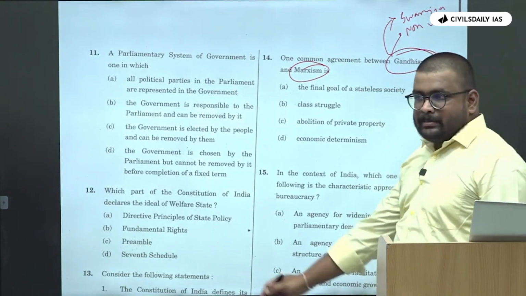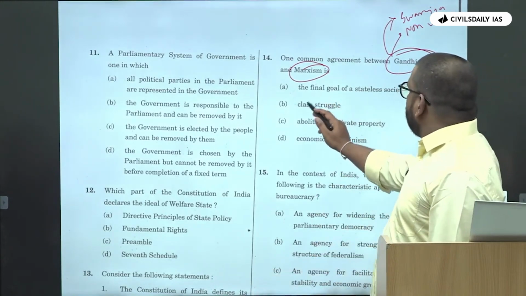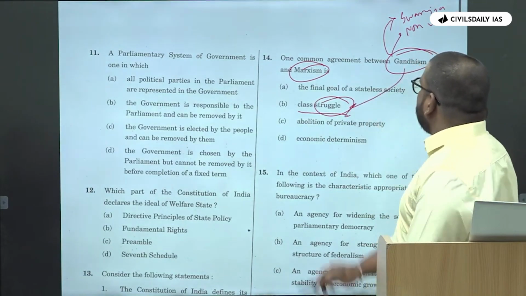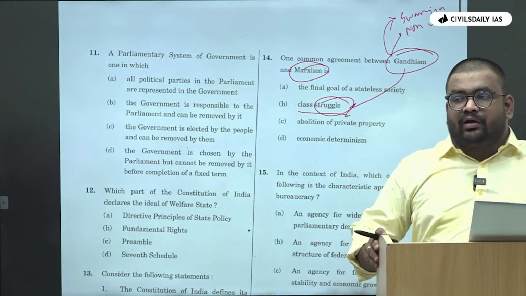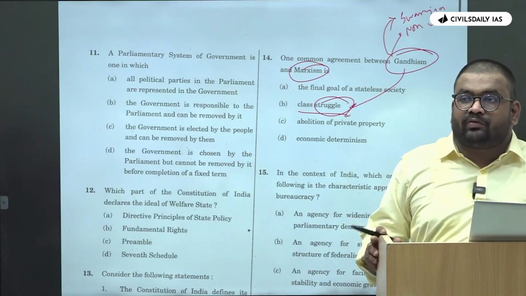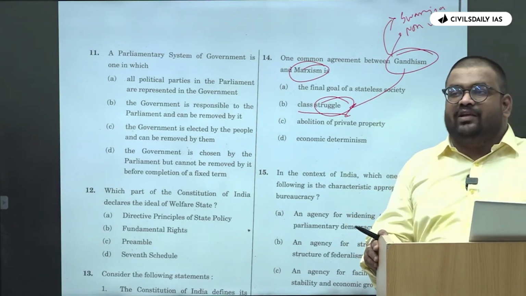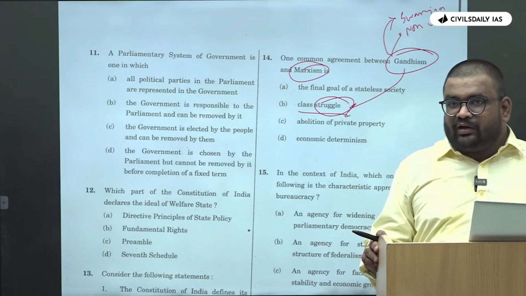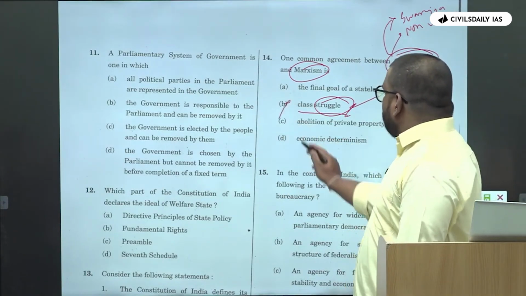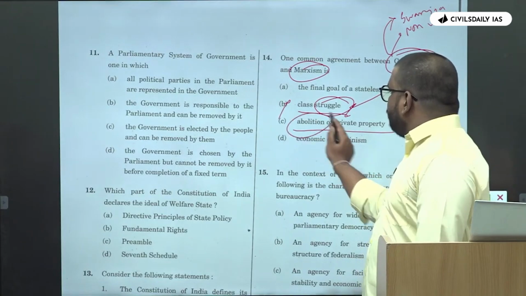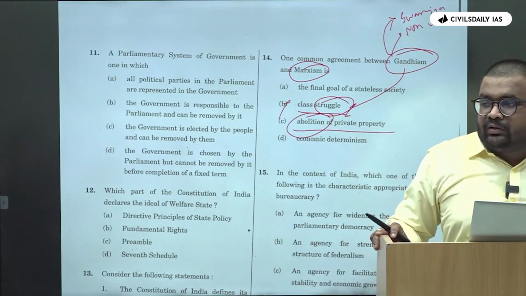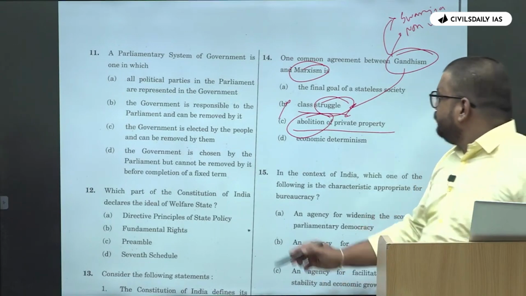Right? Okay. So class struggle, will Gandhism accept class struggle? Yes. Will Gandhism ever call for class struggle? Gandhi always called for peace and harmony, right? He doesn't call for class struggle. Next is abolition of private property. So will Gandhism call for the abolition of private property? No, this is also wrong.